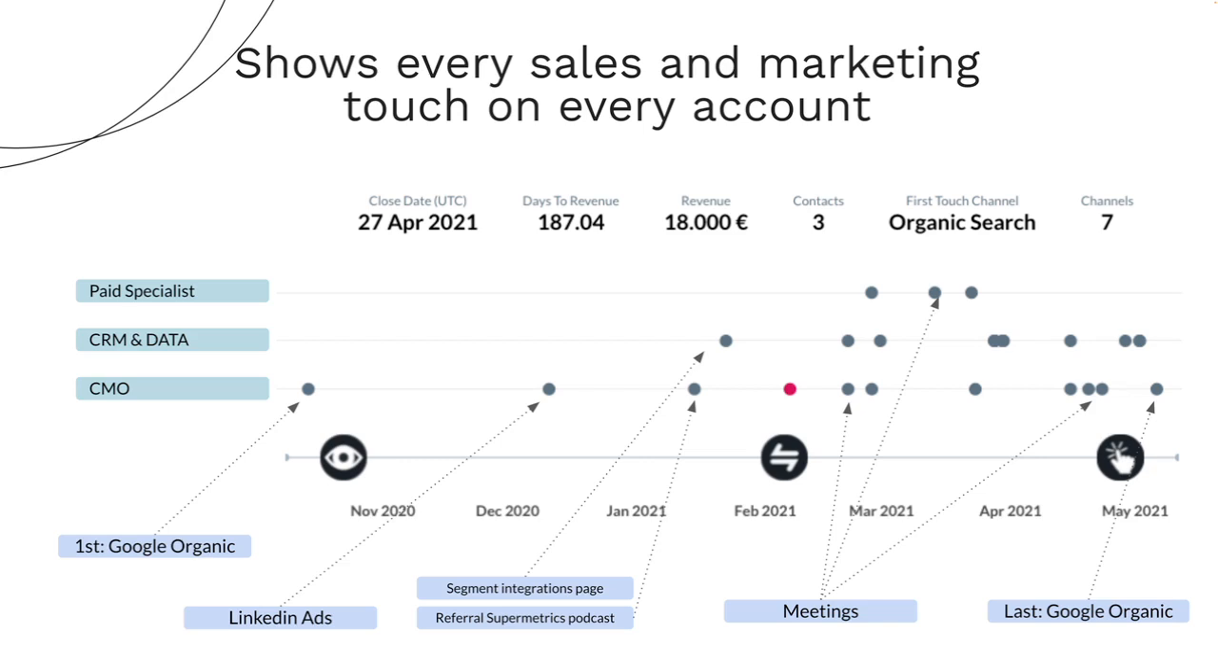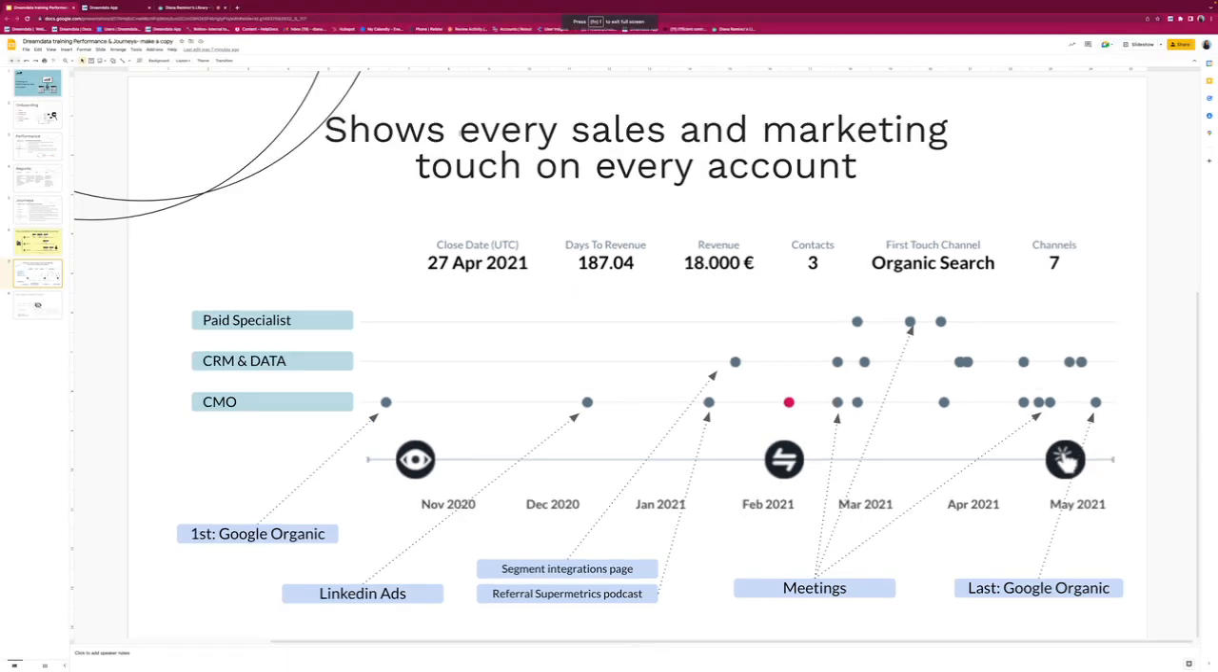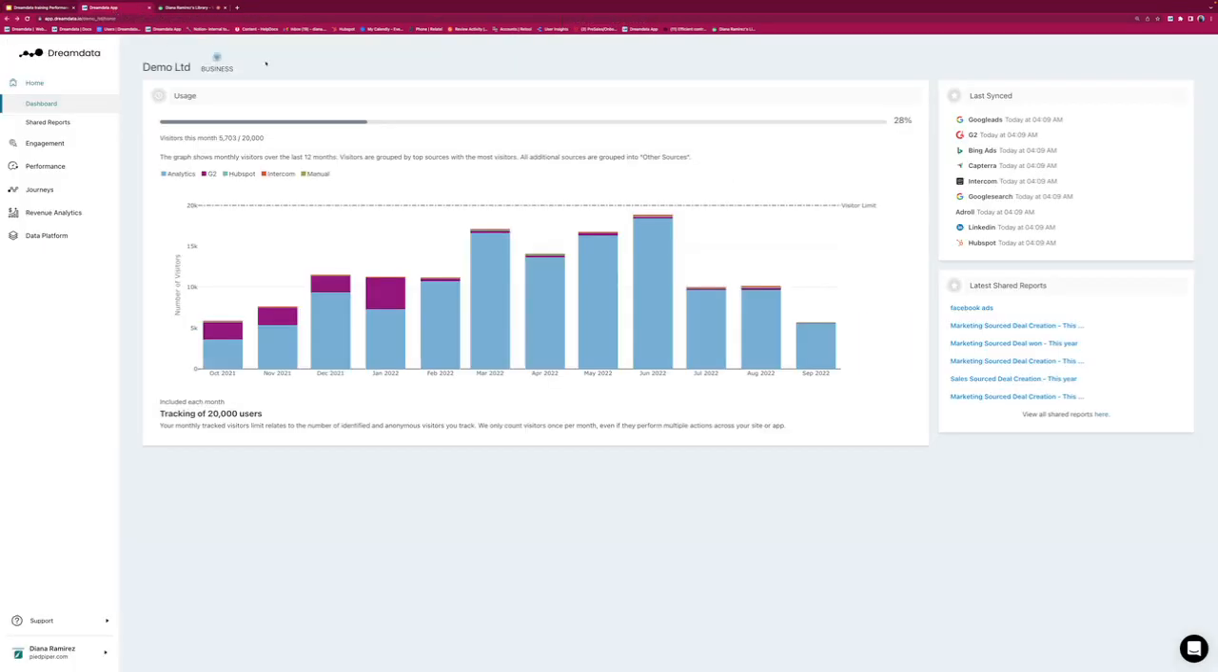Now we are ready to jump into the product. This is Dreamdata from inside. Once you have logged in, this is what you will see. For our training purposes, we will jump in the menu to performance and then go through our reports. The first report is the acquisition report.